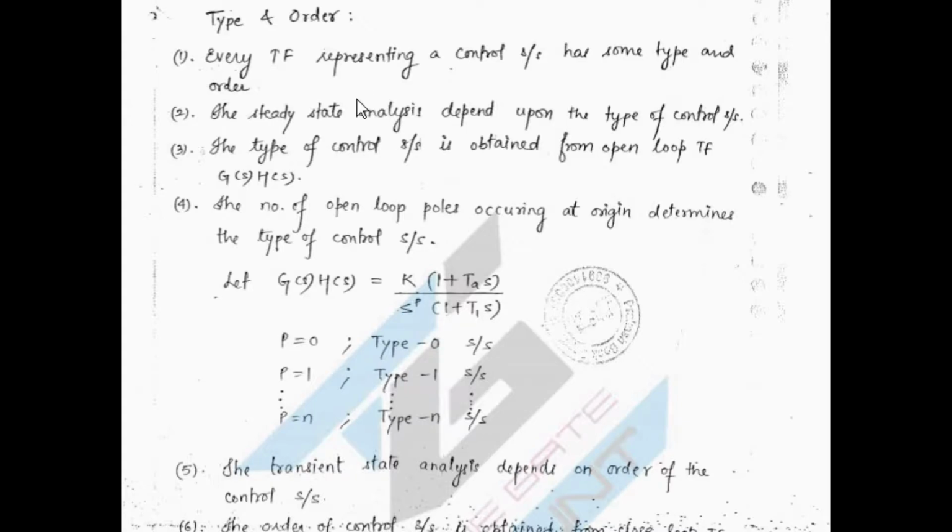That's why it is very much important to understand these two topics, right? So first we'll see what is the order of system first. Okay, first I am going to elaborate what is the type of system. Okay, so to know that, this is just an example transfer function, right?